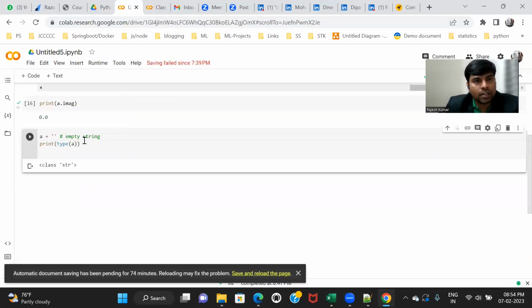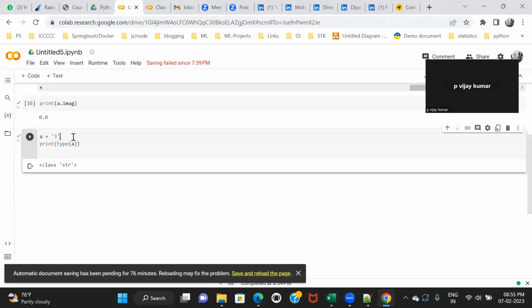Let's suppose, for example, this is my int. This is a string, right? So what is the data type of variable A? It's a string type, right? Yes. I want to convert this string into int type.